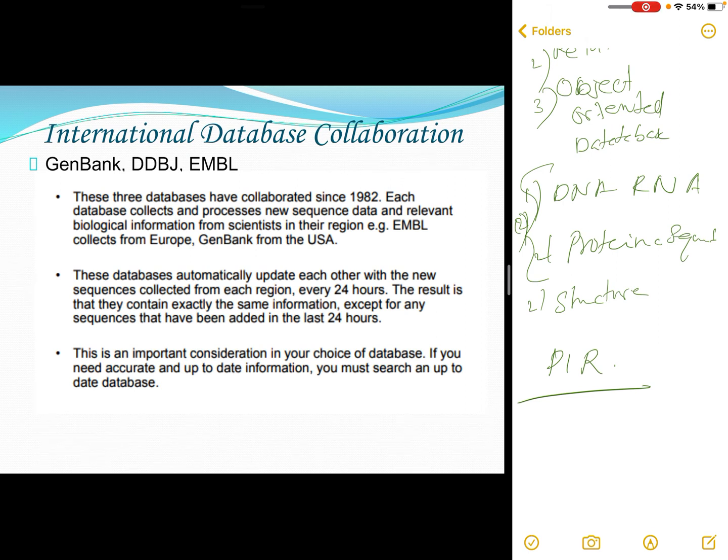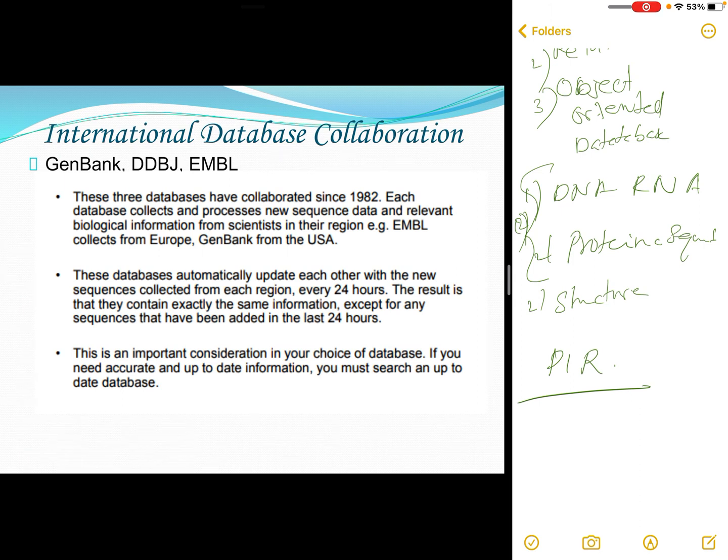Now, the concept of international database collaboration. When we talk about it, we have to think about these three databases: GenBank, DDBJ, and EMBL.